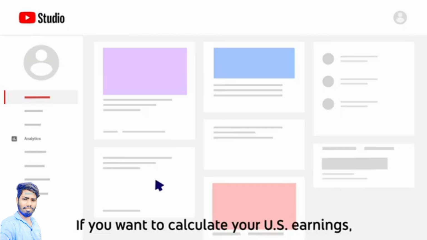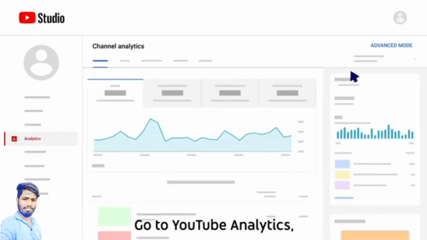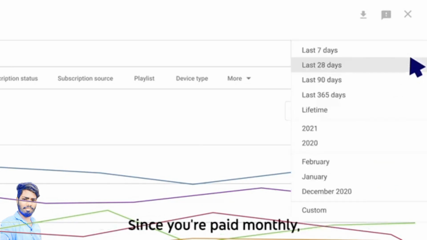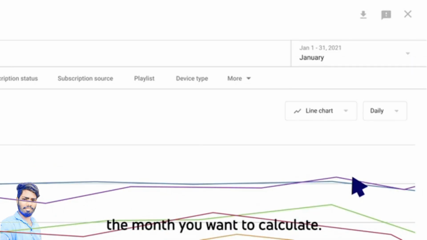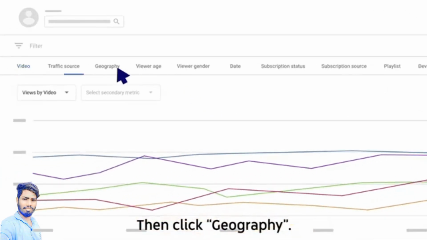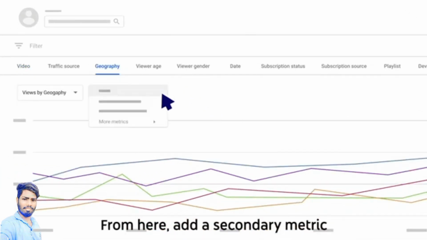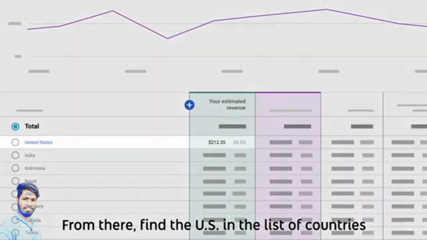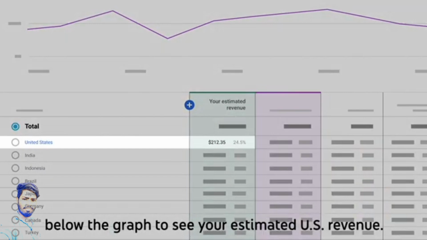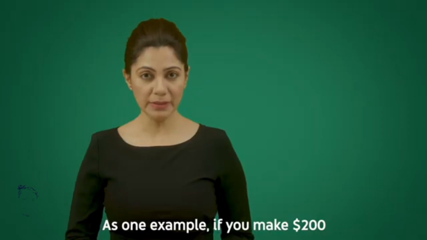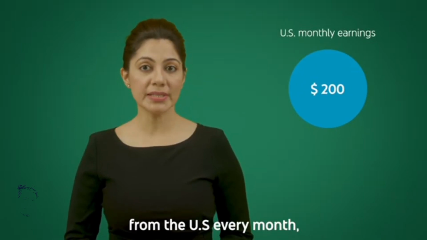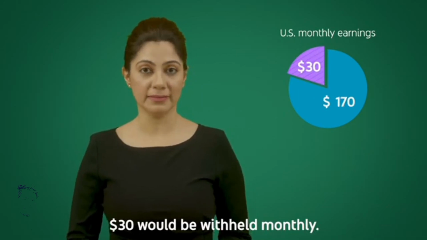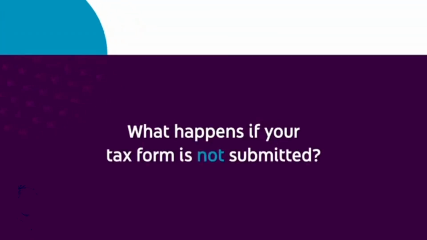If you want to calculate your US earnings, go to YouTube Analytics and then Advanced Mode. Then select the date range you want to look at. Since you are paid monthly, we suggest setting the date range to look at the month you want to calculate. Then click Geography. From here, add a secondary metric and choose your estimated revenue. From there, find the US in the list of countries below the graph to see your estimated US revenue. As one example, if you make $200 from the US every month, at a 15% tax withholding rate, $30 would be withheld monthly.